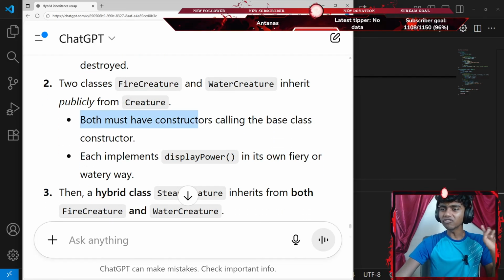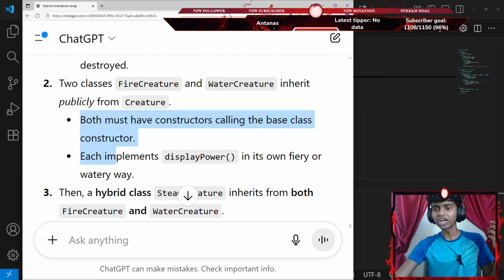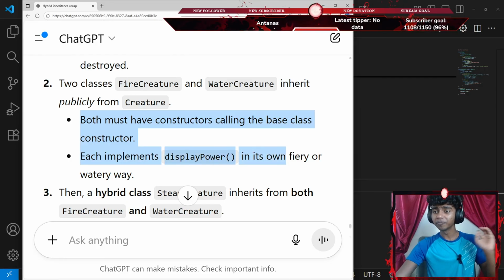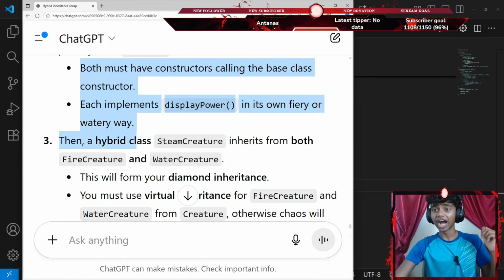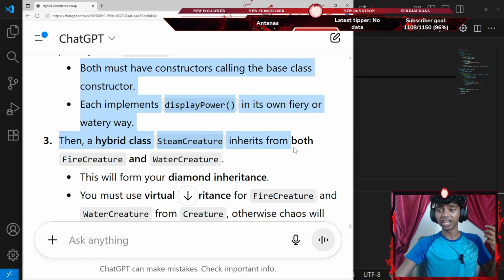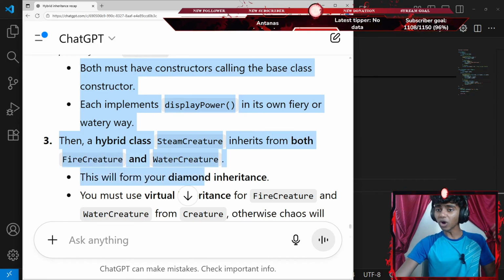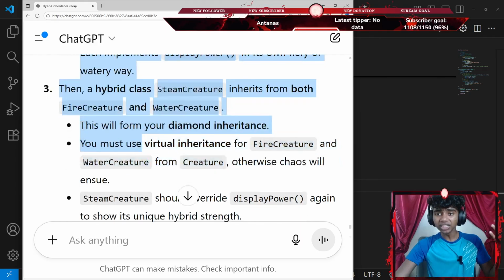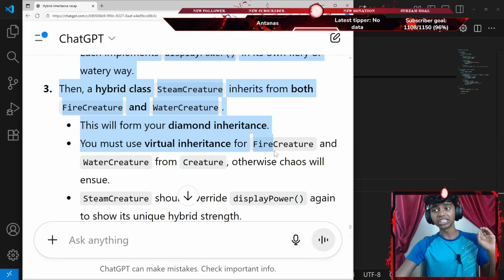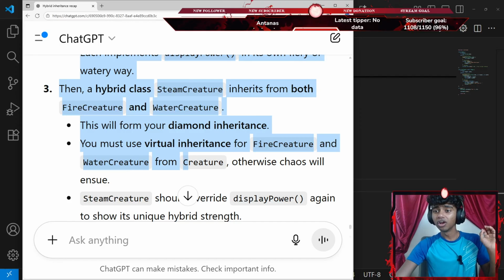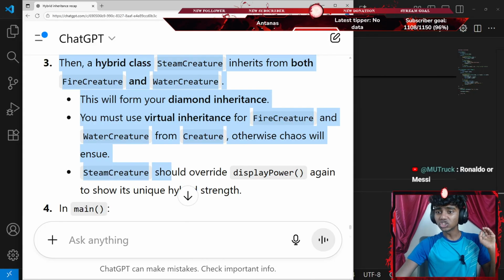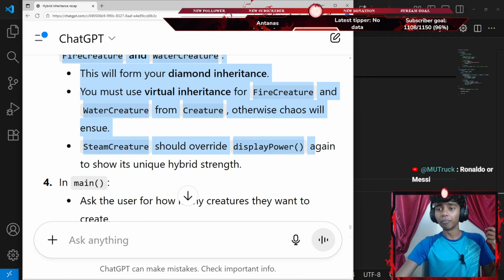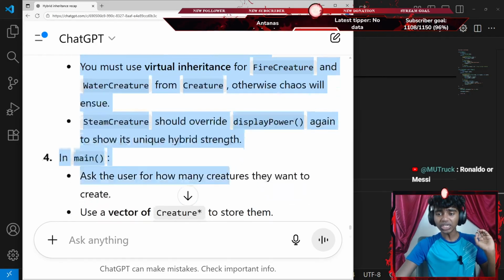That said, both must have constructors calling the base class constructor. Each implementation displays power in its own fiery or watery way. Then a hybrid class called steam creature that inherits from both fire creature and water creature. This will form your diamond inheritance. You must use virtual inheritance for fire creature and water creature from creature, otherwise chaos will ensue. Steam creature should override the display power method again to show its unique hybrid strength.